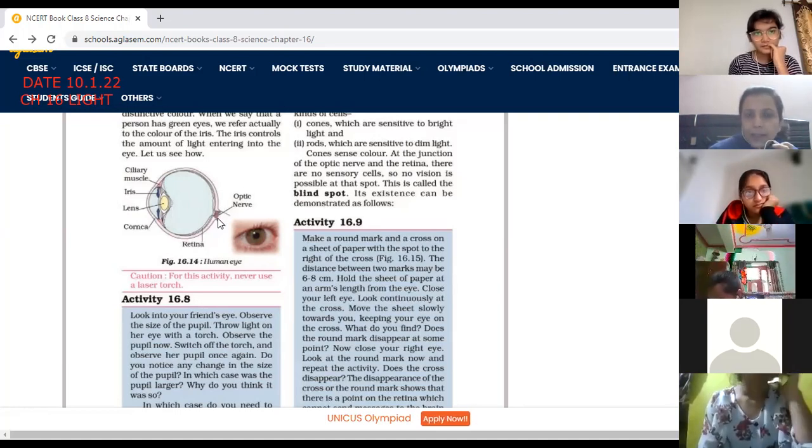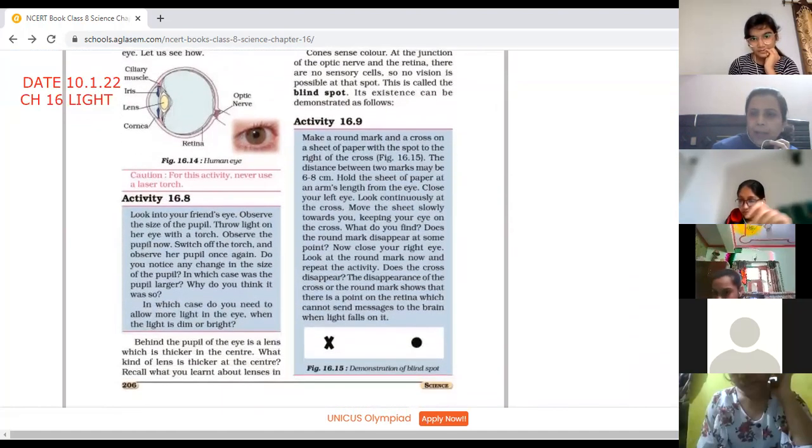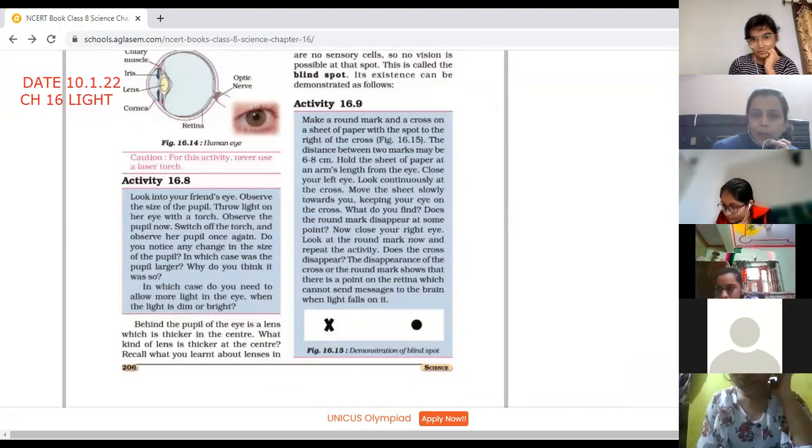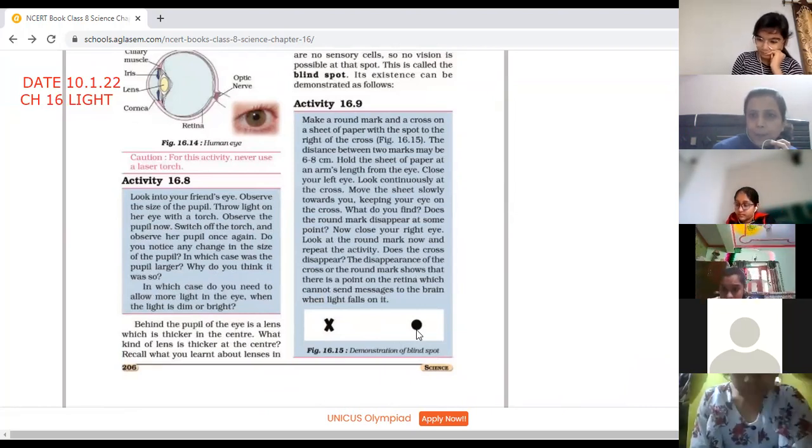So there is an activity 16.9 to see whether the blind spot is present in our eye or not. So let's perform this activity. It's a very simple activity. You have to take one plain paper, and on the paper just mark a cross, and on one side put a dot with black color. Very easy.